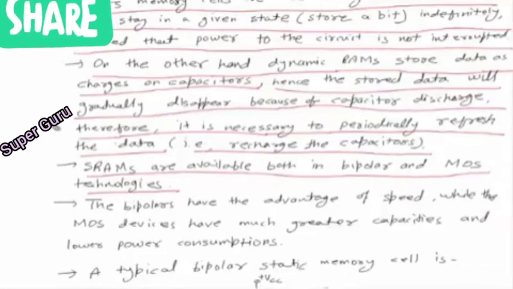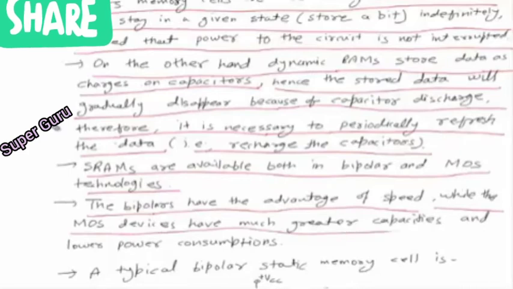So the bipolars have the advantage of speed, while the MOS devices have much greater capacities and lower power consumption. Much greater capacities means MOS devices are very small in size.